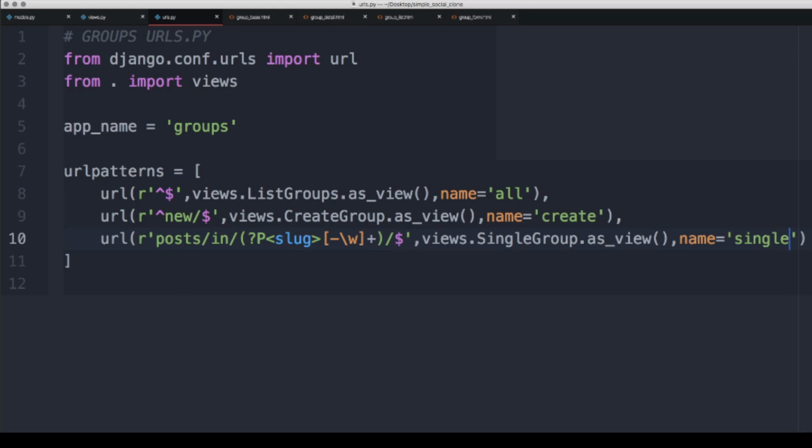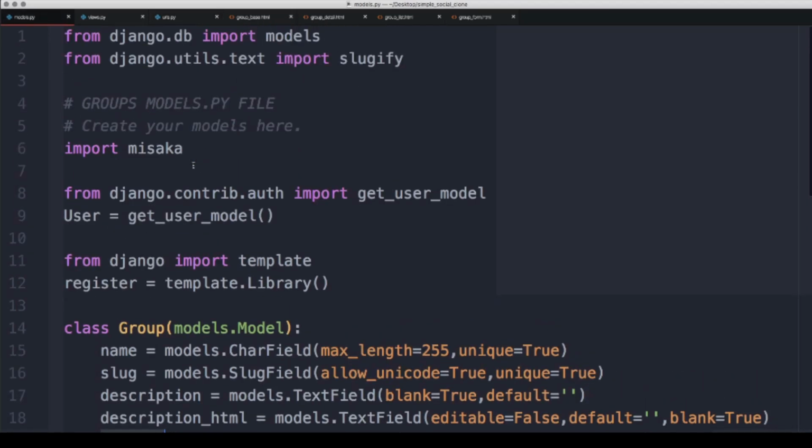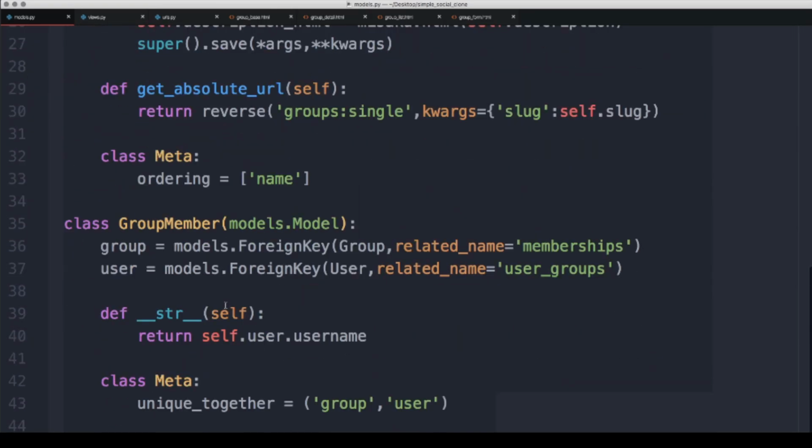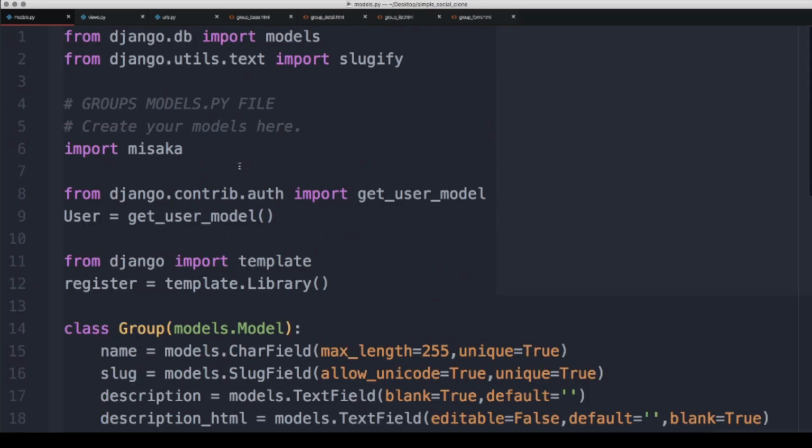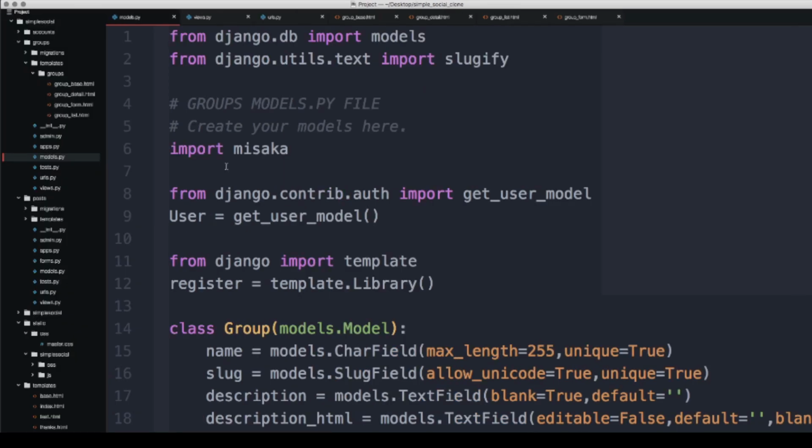The last thing I want to do in this particular lecture is set up the admin.py file for the models we have created. Remember previously we created the group model as well as the group member model. So let's set that up in our admin. I'm going to open that up and go to admin.py.